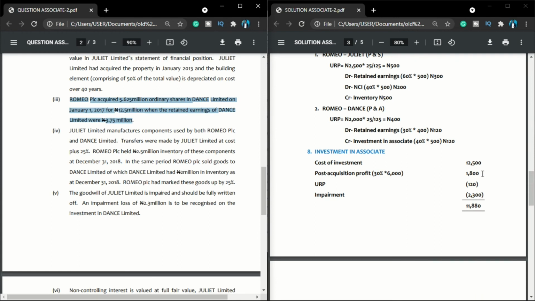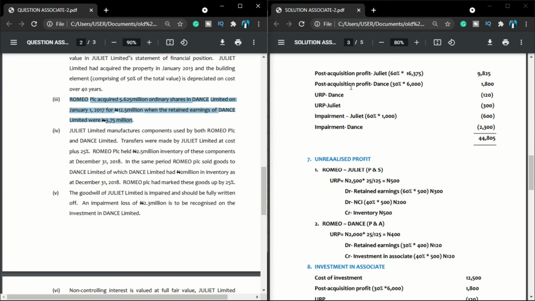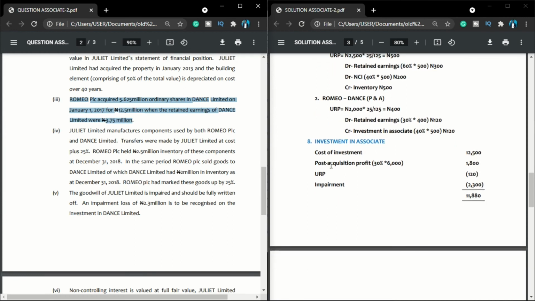Double entry. I told you in my video, what is the double entry for profit? The double entry for my profit is to debit my investment in associates and to credit my retained earnings. You know, if I'm preparing a profit or loss account, I will have credited my profit or loss. But since I'm preparing a statement of financial position, which account is representing profit or loss? My retained earnings. So therefore, the double entry is I've debited this place with 1.8. I will come to my retained earnings, same amount, post-acquisition profit of Dance. How much do we see? 1.8. So I move on. The next one is unrealized profit. The unrealized profit calculated here, I told you, debit your retained earnings, credit your investment in associates.